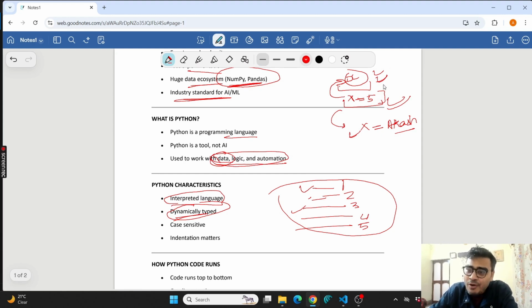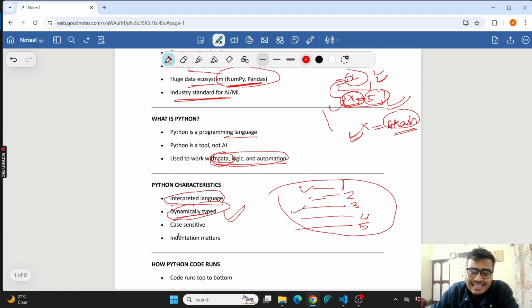So basically, the type of the data is in the value itself. It is not in the variable name. x can be anything. Sometimes it can be an integer, and the same x in the same code can be a string as well, or a letter. But in other languages, the variable name itself is a particular data type. So in other languages, you can't do this, because if x was an integer, you can't make it a letter. But here you can do that. So that is called dynamically typed. Whenever you assign a value to a variable, it will forget its old value and get updated.